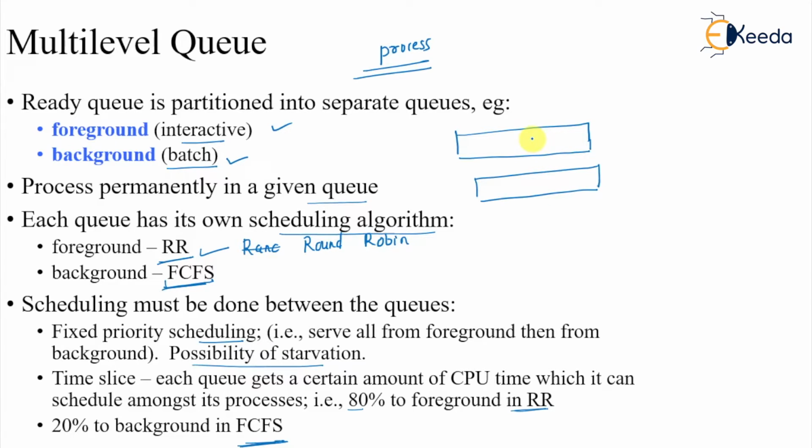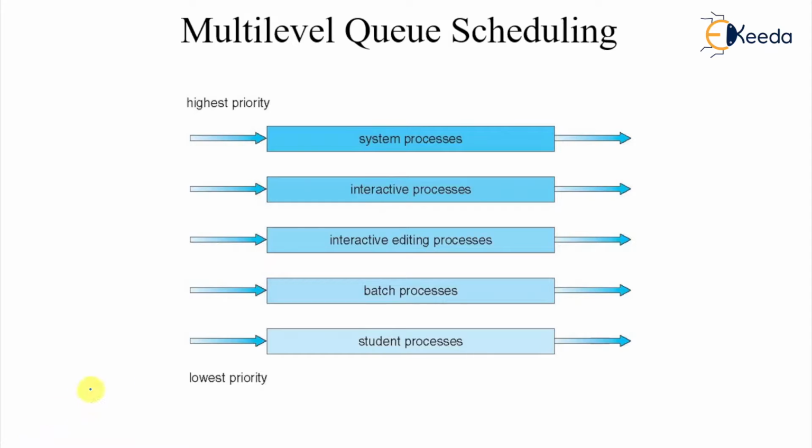We have fixed priority scheduling, where all the foreground is served before the background, with the possibility of starvation. In that case, we serve priority-wise. It will serve everything, but we have seen that priority-based scheduling has the possibility of starvation. And for time slice, if you have it, then yes, 20% background in FCFS. So those are a few ideas about implementation of multi-level queue. We have system processes with the highest priority, then interactive processes, then lesser priority interactive editing processes, batch processes, and student processes. So there are different queues.